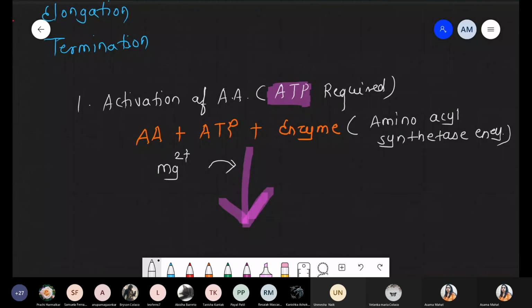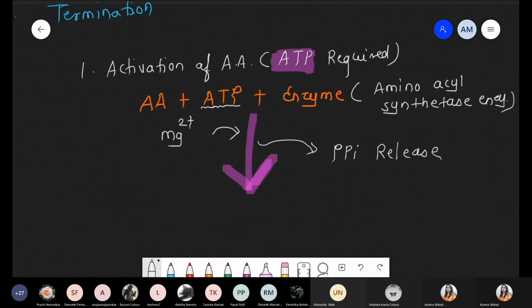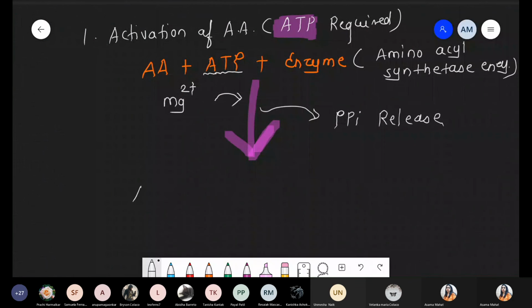Now what happened? In this scenario, the energy is present in the form of adenosine triphosphate. During this reaction, यहाँ से pyrophosphate will be released. Now tell me, from triphosphate, pyrophosphate is released, 2 phosphates are released. Now what will be the product? We form a complex in which the amino acid binds with AMP. Got it? There is a binding with the AMP.